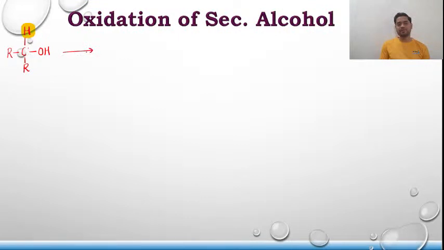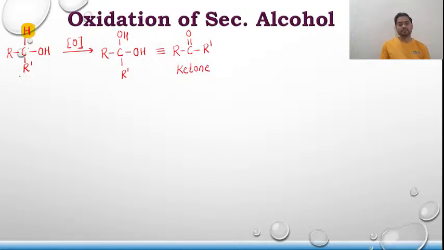So if I bring any oxidizing agent over here, it will convert into R, C, OH, OH, R dash. Again it forms a gem diol, which is equal to R, C double bond O, R dash. That is a ketone.